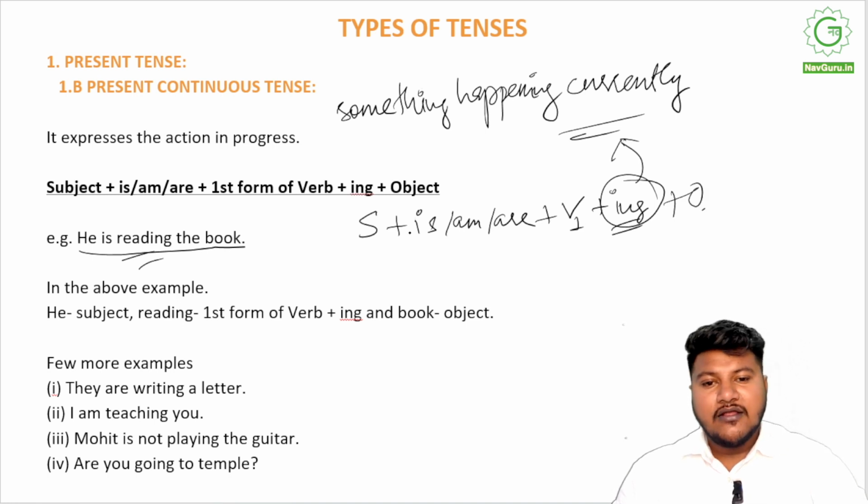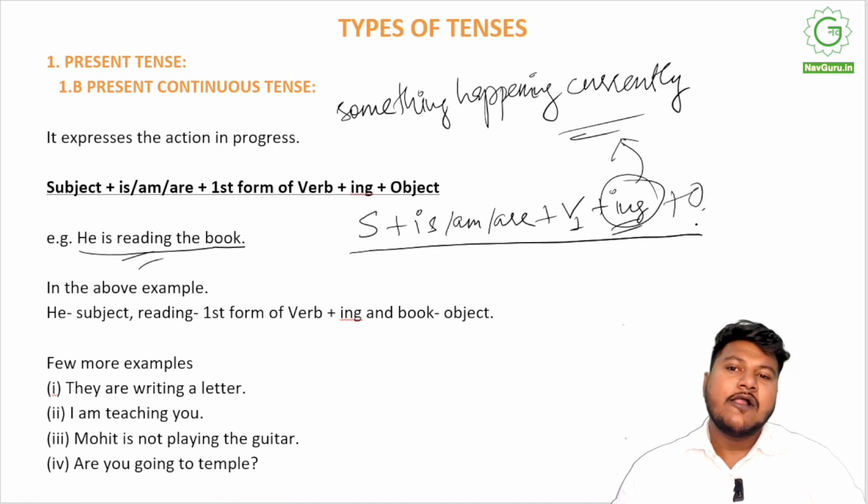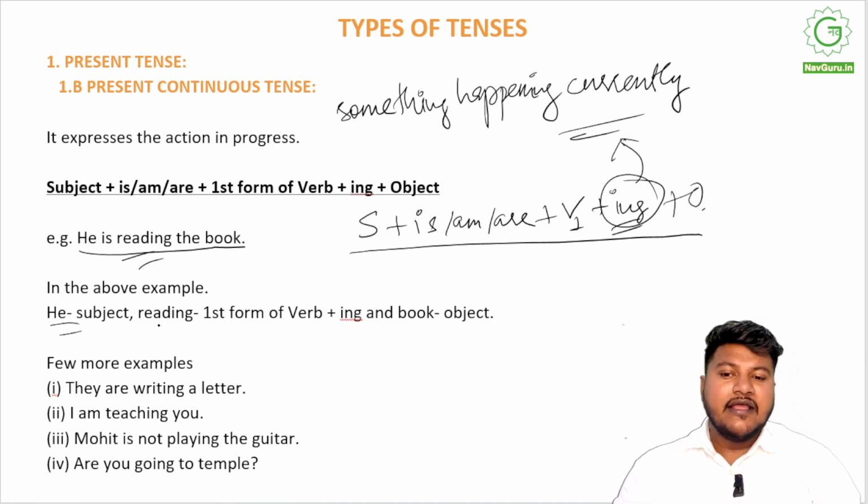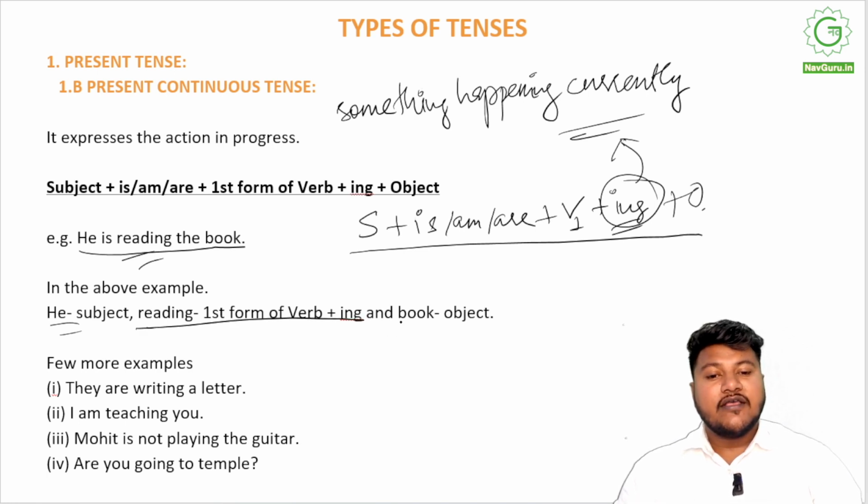So this is the formula. This is the structure of how the present continuous tense works, and "he is reading the book" is a prime example. In this example, "he" is the subject, "reading" is the first form of verb plus ing, read plus ing, and "the book" is an object.